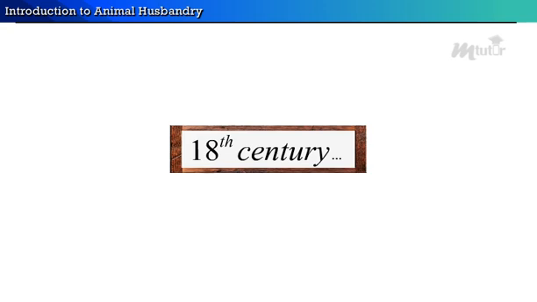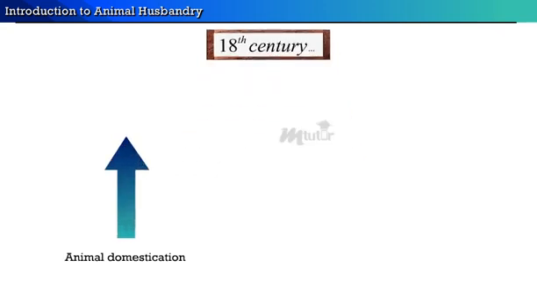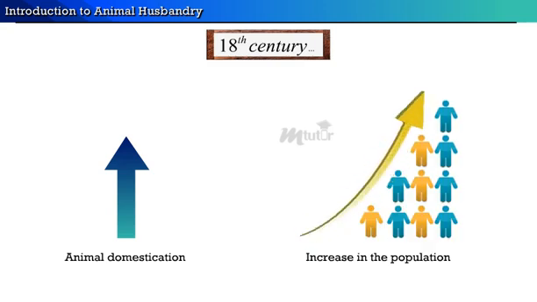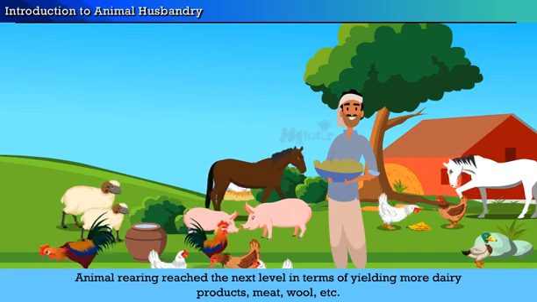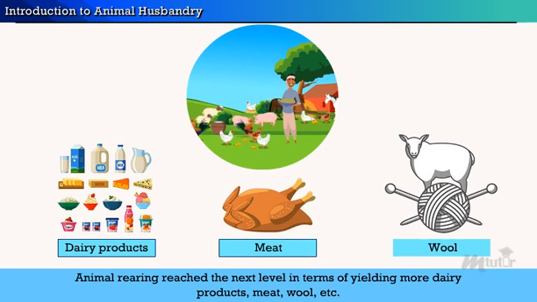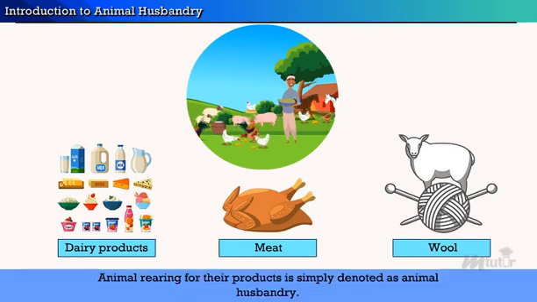However, during the 18th century, animal domestication increased rapidly due to an increase in the population. Thus, animal rearing reached the next level in terms of yielding more dairy products, meat, wool, etc. Animal rearing for their products is simply denoted as animal husbandry.